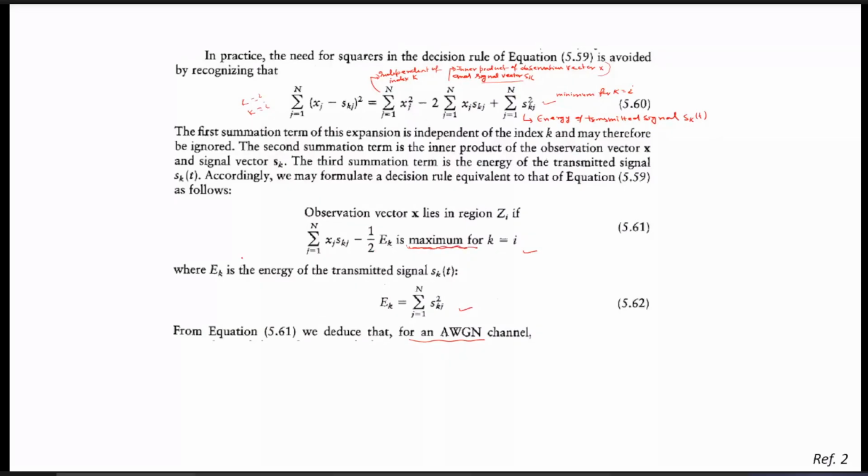So in another way we can also describe the maximum likelihood detection. Someone can write this expression to say that if this expression is maximum for k equals i, then the receiver will make the decision that mi has been transmitted with the minimum probability of error. In that case, the meaning remains the same. That is, the observations vector x lies in the region Zi, so the message signal corresponding to the region Zi will simply be detected. Here Ek is nothing but the energy of the signal, given by summation j equals 1 to n of skj whole square. So this is all about maximum likelihood detection.